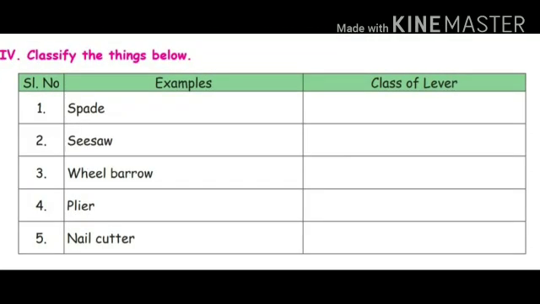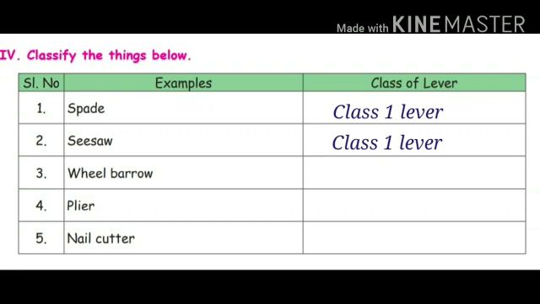Classify the things below. Here the names of the things are given. We should classify them. They belong to which class of lever? First one, spade. Spade belongs to class 1 lever. Next, seesaw. Seesaw also belongs to class 1 lever.